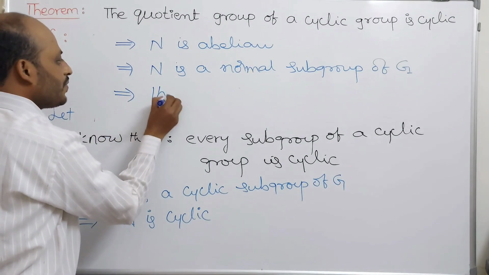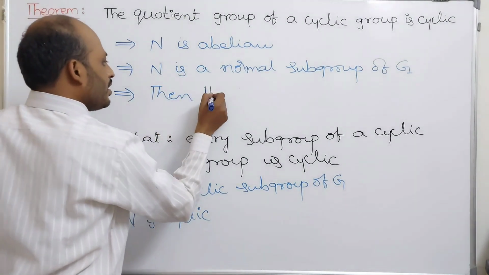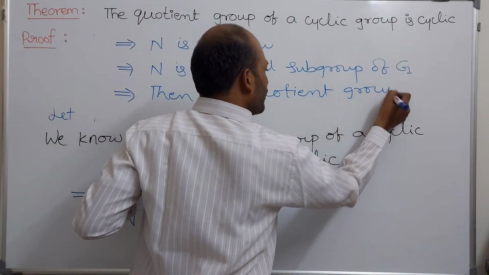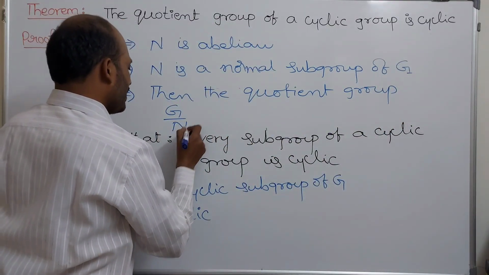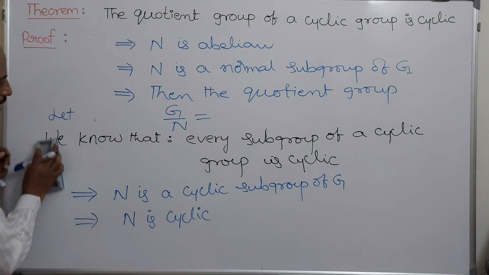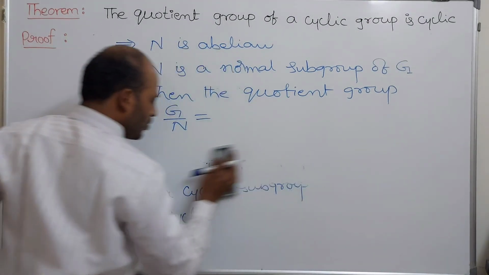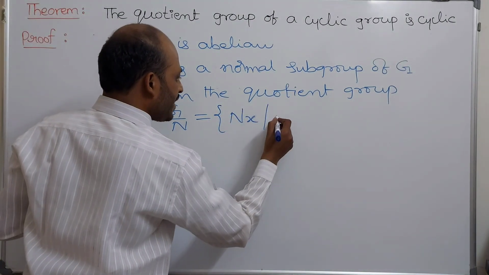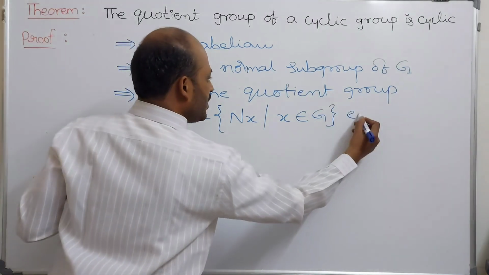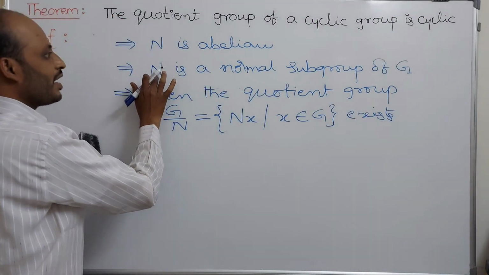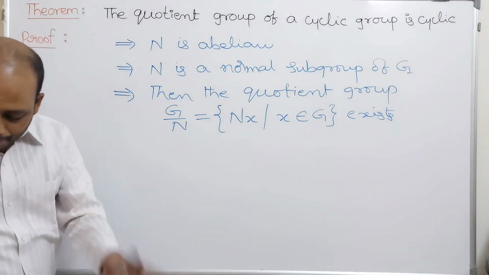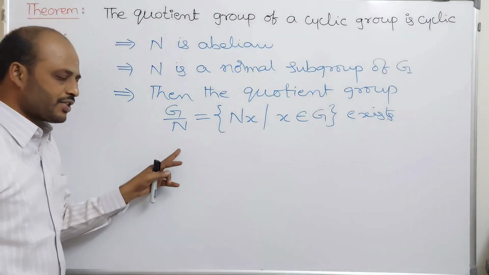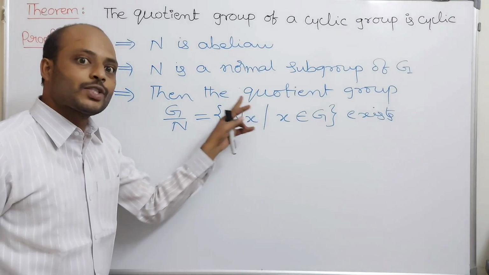What does it mean? If N is a normal subgroup of G, then the quotient group G by N exists. What is meant by G by N? The set of all cosets, that is, the set of all elements Nx such that x belongs to capital G. It exists because N is a normal subgroup of G. If capital N is a normal subgroup of G, then automatically there exists a quotient group of G, denoted by G by N. This is nothing but the set of all cosets.